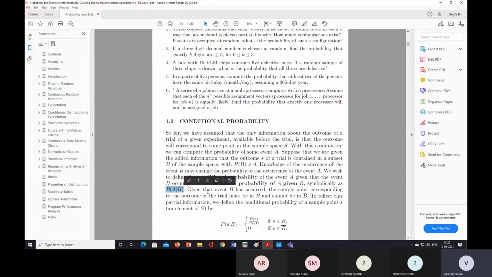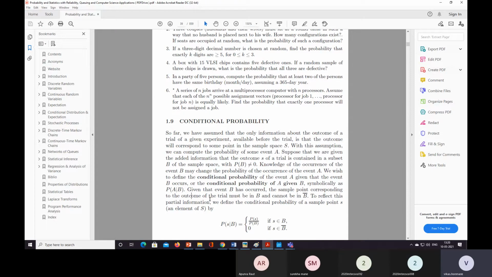Given that event B has occurred, the sample point corresponding to the outcome. We know what the sample space is, then what the event is. When we toss a coin, the outcome is either head or tail.